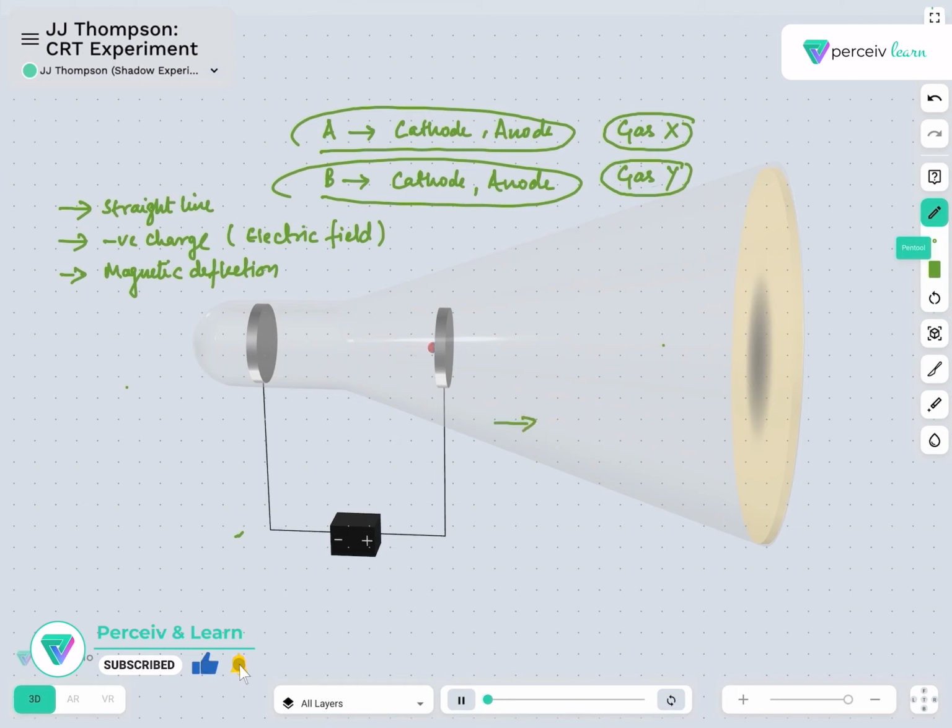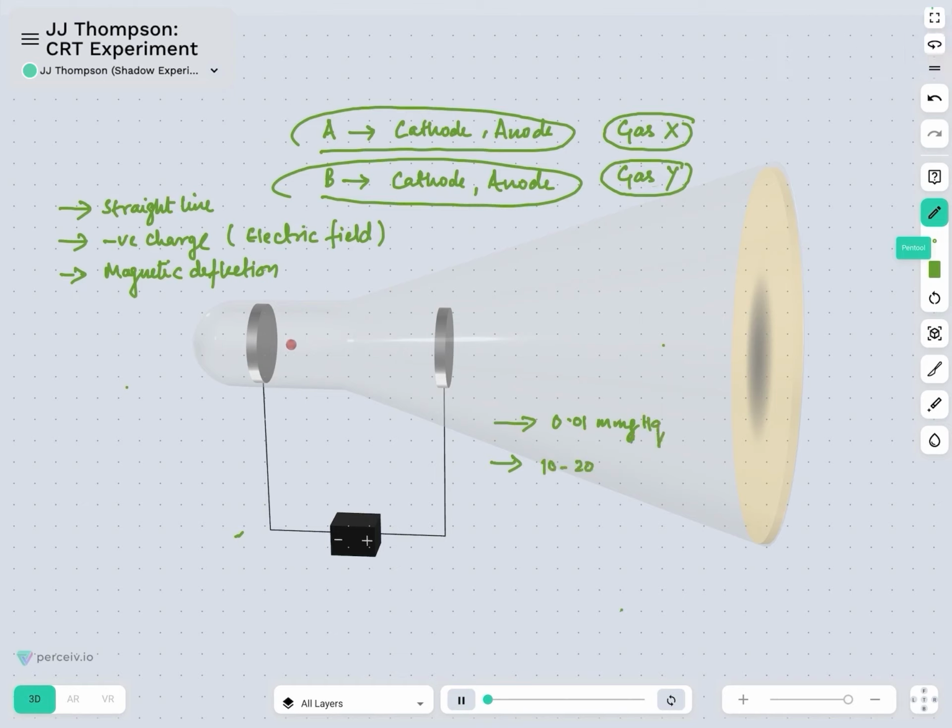So what he was able to conclude is that whatever the material of cathode or anode is, if the necessary conditions are met, that is 0.01 mm of Hg and a high potential difference of 10 to 20 kilovolt, whatever the material of anode or cathode is, or whatever gas is present in the tube, he found similar characteristics in all situations.